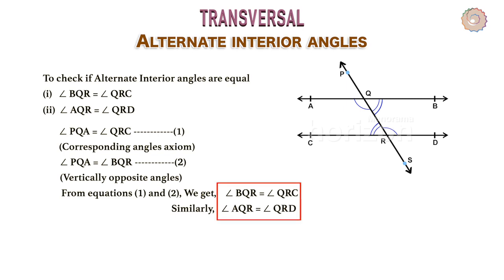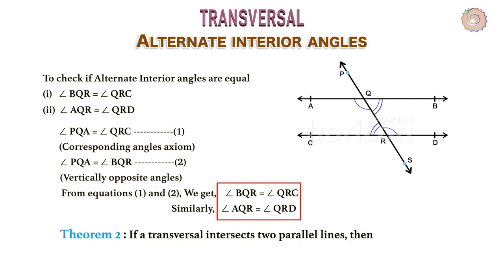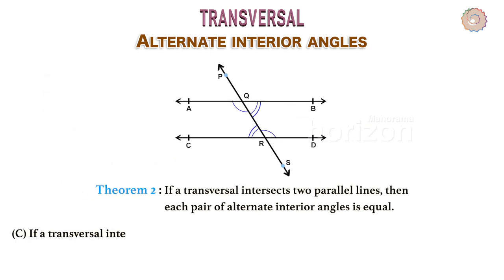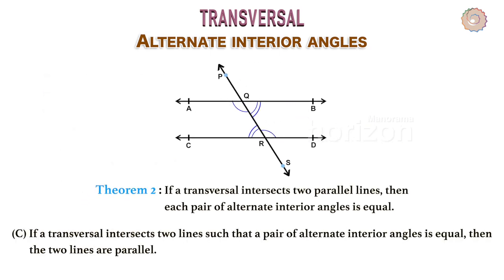This result can be stated as a theorem. If a transversal intersects two parallel lines, then each of their alternate interior angles is equal. Now, let's try to see its converse statement and then check its truth. The converse statement will be: if a transversal intersects two lines such that a pair of alternate interior angles is equal, then the two lines are parallel.